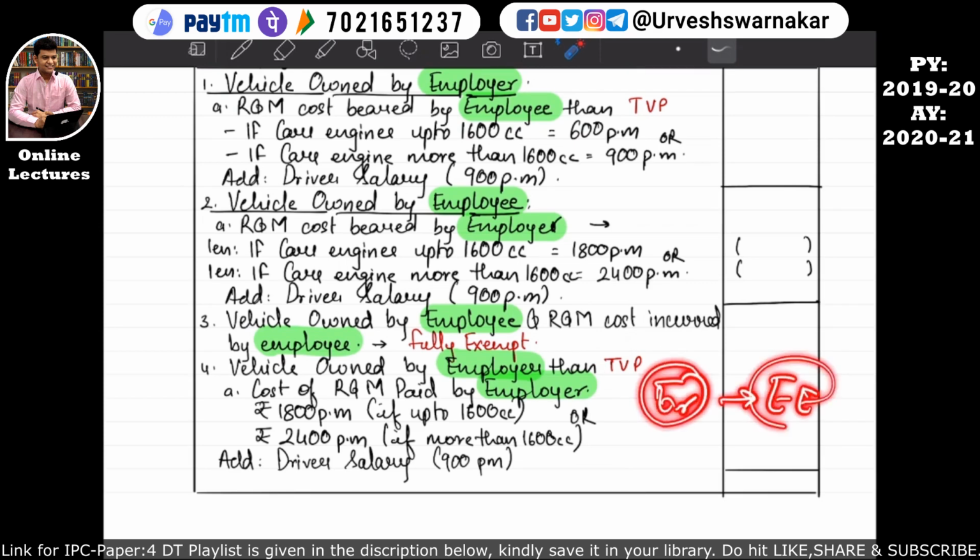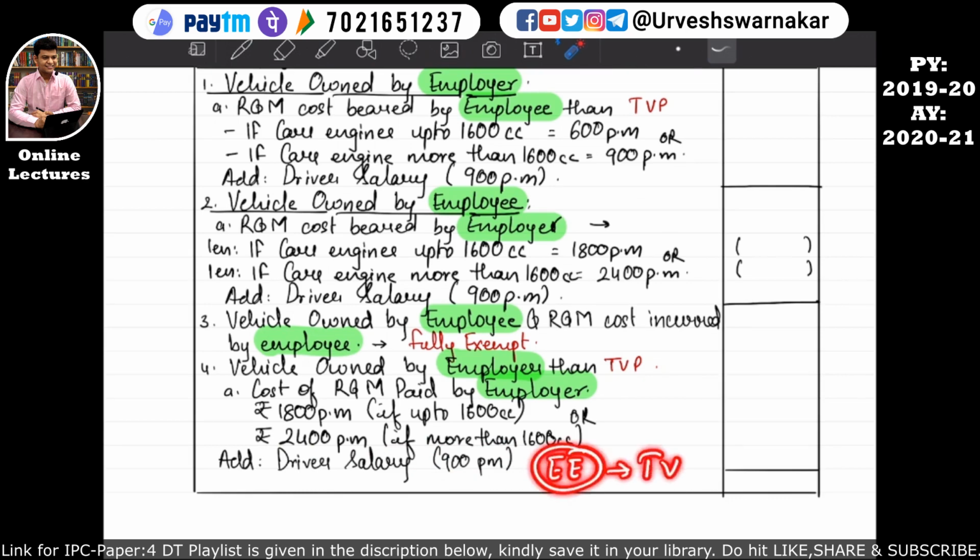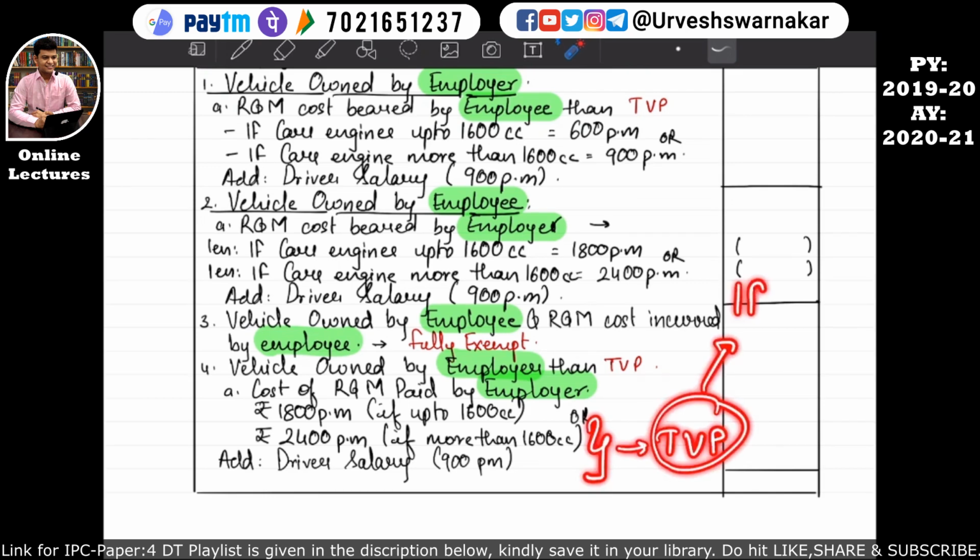And if the driver facility is also given along with this car, then the driver facility which has been provided to the employee will also be considered as taxable value of the perquisite. For that, 900 per month will also be added with this 2400 per month, and finally the total will become the taxable value of the perquisite, and this taxable value of the perquisite will be taken into the computation of the income from salary. I hope this is quite clear. So let's move on to point number 2.